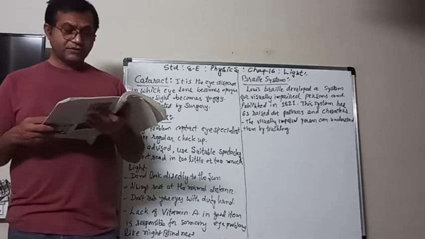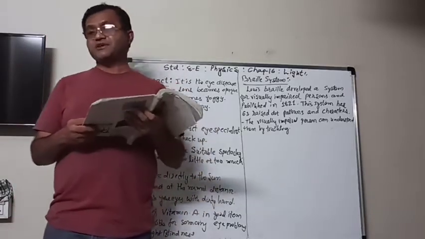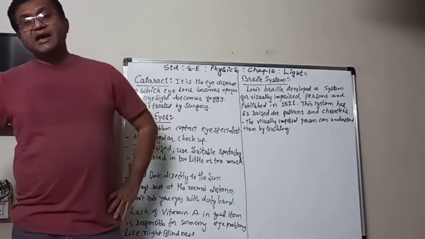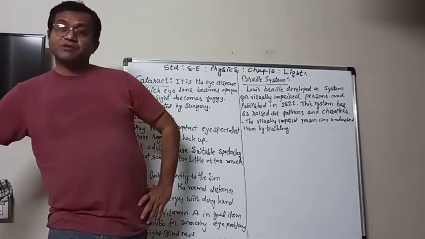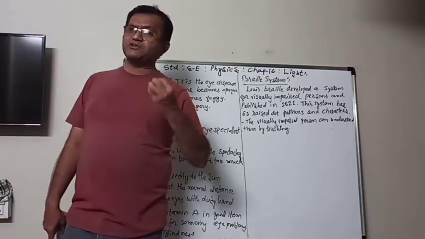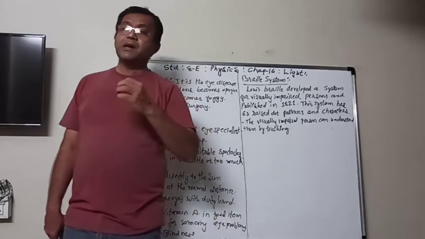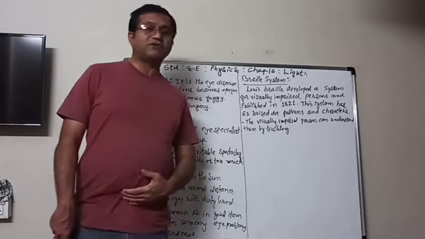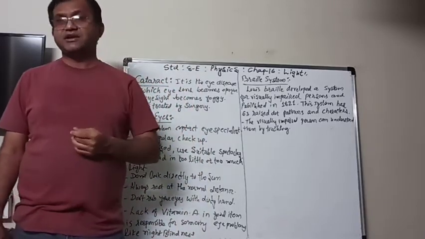Louis Braille was a visually impaired person. He lost his eyesight. But then what did he do? He developed a system for visually impaired persons, meaning those people who cannot see properly or cannot see at all. He made a system and published it in 1821, in which raised dots are there.